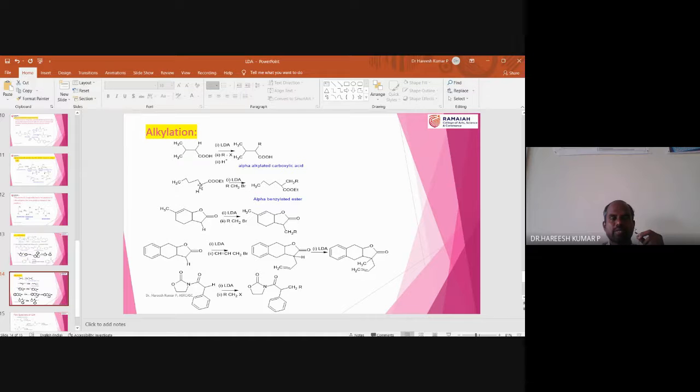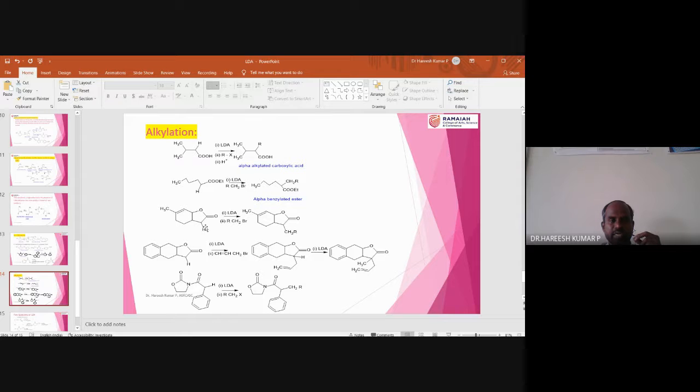Similarly, you can observe this is a carboxylic ester group. Adjacent to this ester group, this carbon is the alpha carbon. This proton is acidic in nature. When it is treated with LDA, there will be an anion formation. That anion reacts with the CH2Br, Br will go out, so that is how a direct alkylated product is obtained.